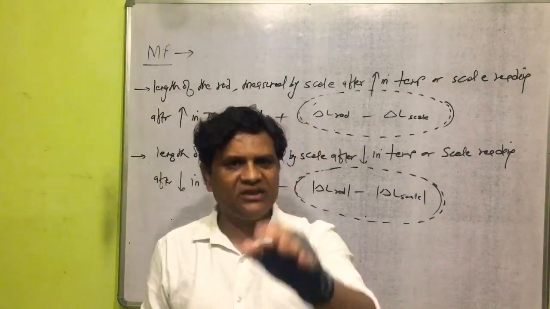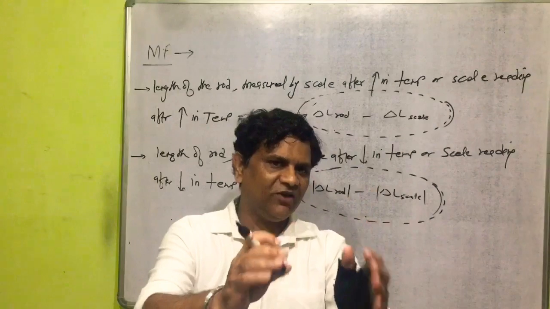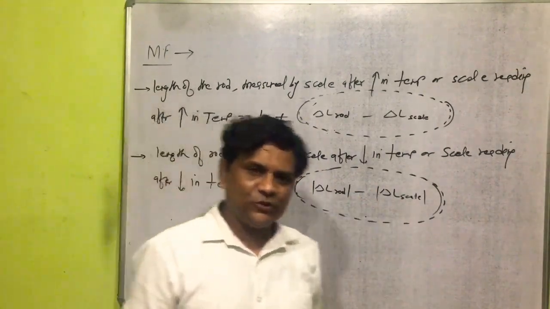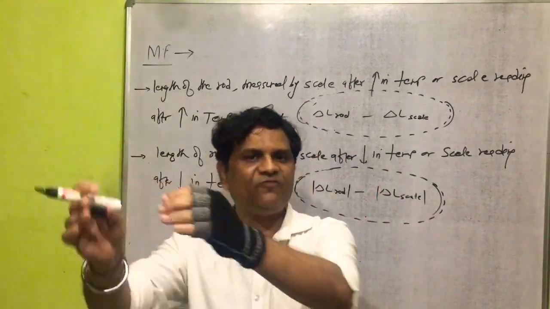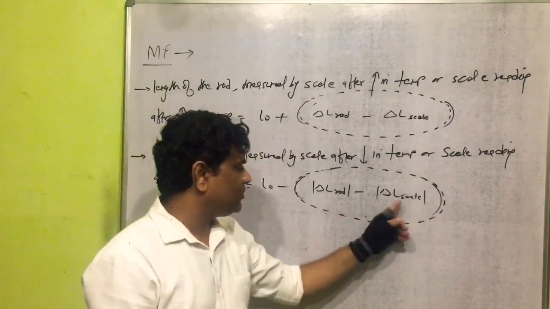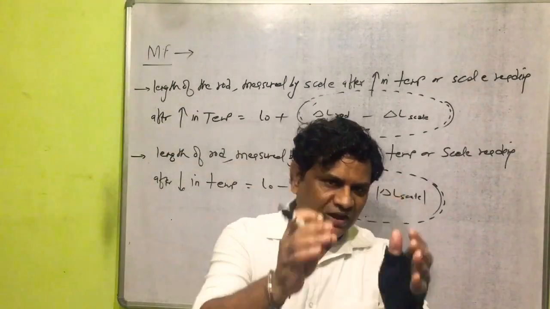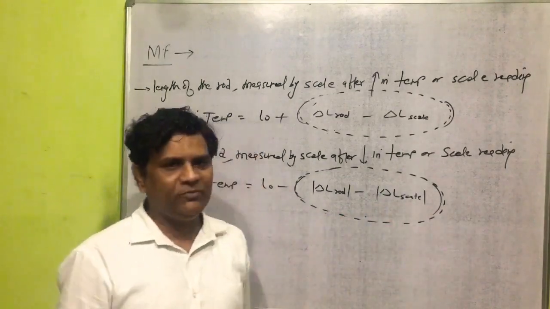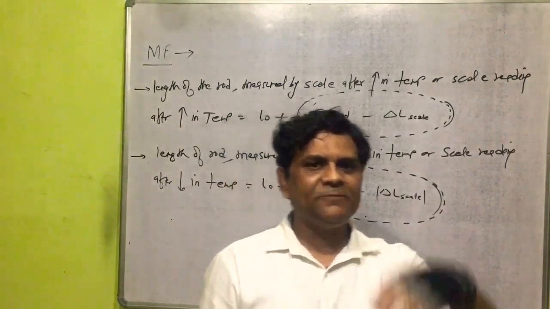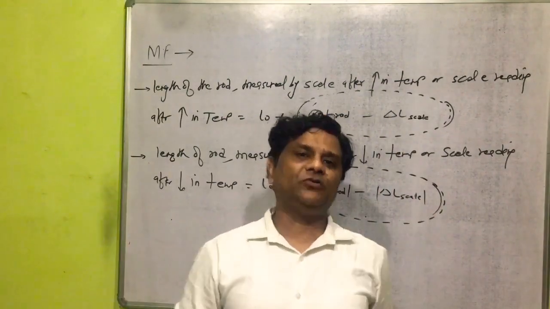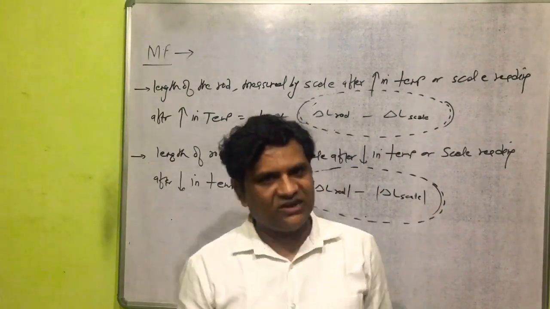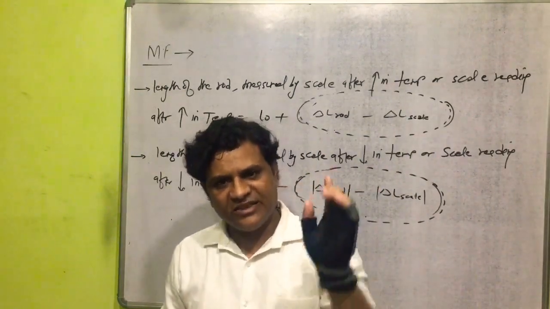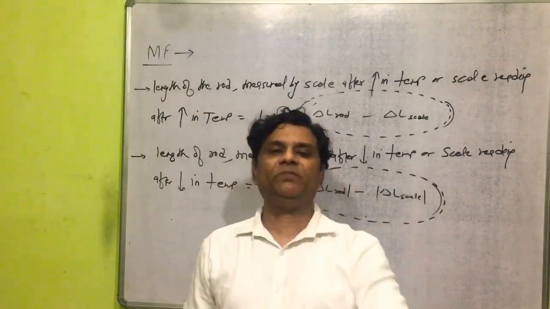If alpha of rod is equal to alpha of the scale, this value will be 0. If alpha of rod is greater than alpha of the scale, then this value will be positive. If alpha of rod is less than alpha of the scale, then this value will be negative. So these 2 relations will be helpful to solve all types of questions in a class related to the scale reading. In the next lecture, we will discuss the numerical part related to the same topic in a class here.